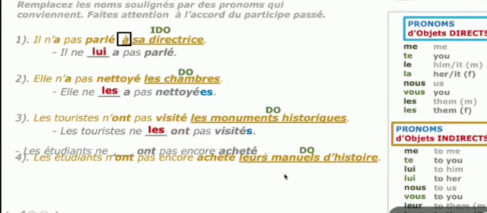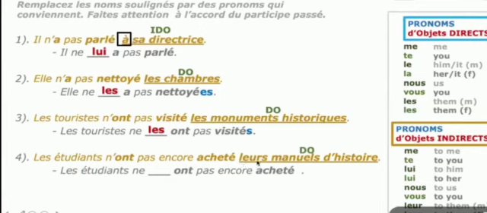We have to replace this direct object noun with a direct object pronoun. The pronoun for masculine plural is les, and we have to do the agreement by adding s, like the last sentence. Les étudiants ne les ont pas encore achetés. The students have still not bought them.